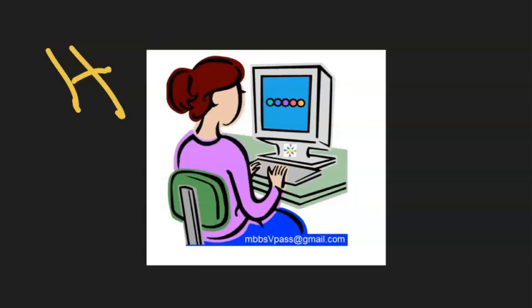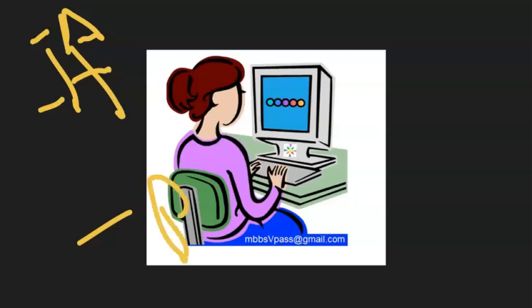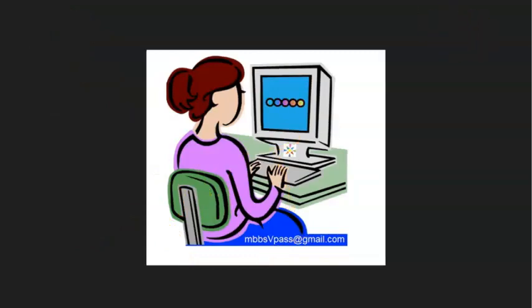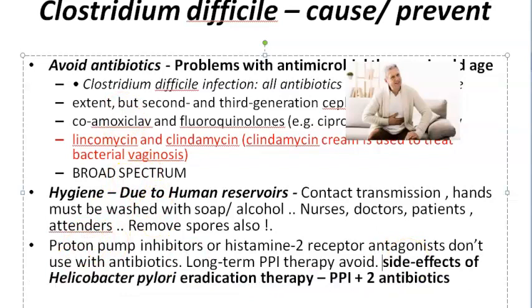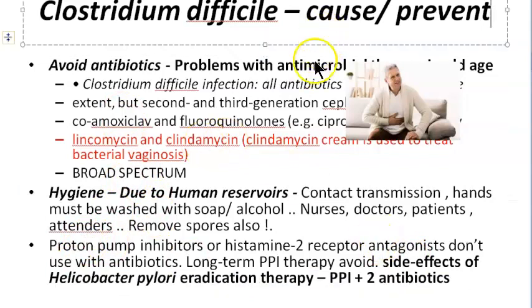Then, PPI: with PPIs, you should not give antibiotics, and long-term PPI use you should try to avoid. And mainly H. pylori, same, avoid antibiotics with PPI. Same thing, only 3 points are there about prevention. Okay.